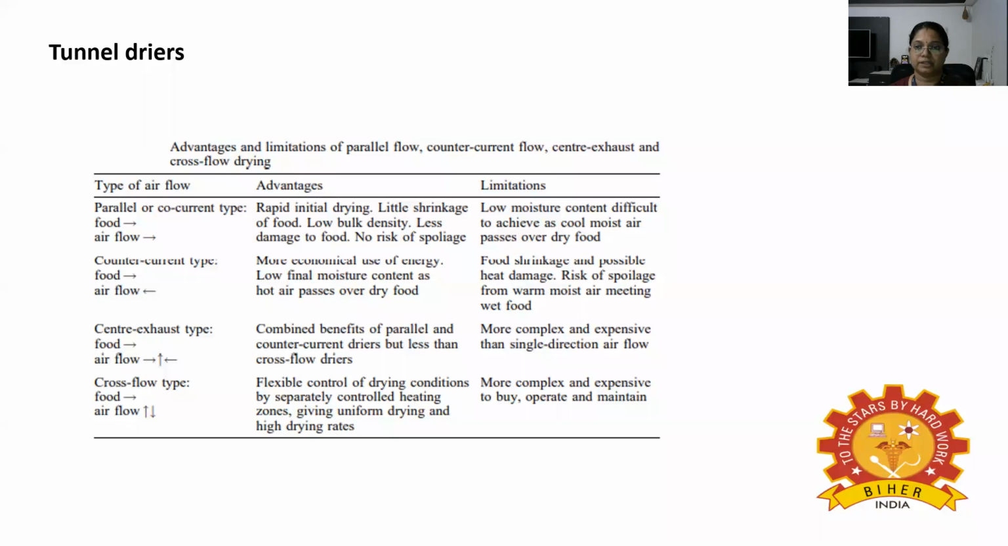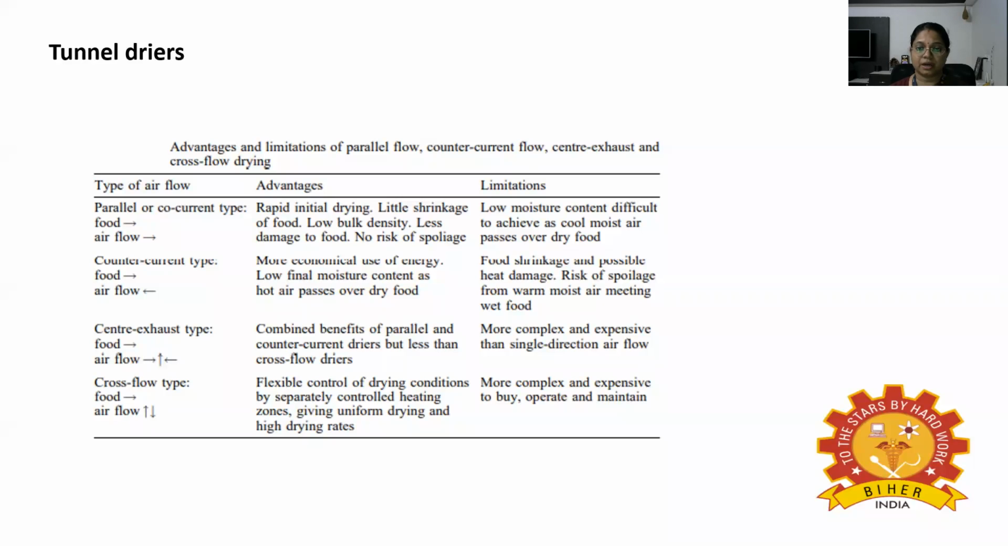Next is about tunnel dryers. The layers of food are dried on trays that are stacked on trucks programmed to move semi-continuously through an insulated tunnel, having one or more types of airflow that you can see in this table. Food is finished in bin dryers. A typical 20-meter tunnel contains 12 to 15 trucks with a total capacity of 5,000 kg of food.